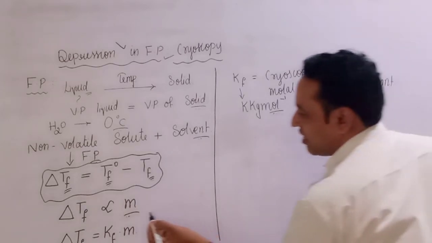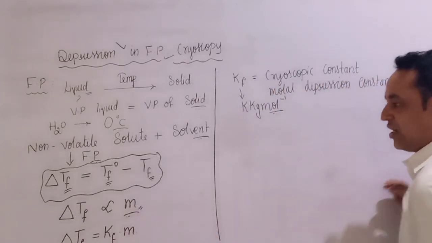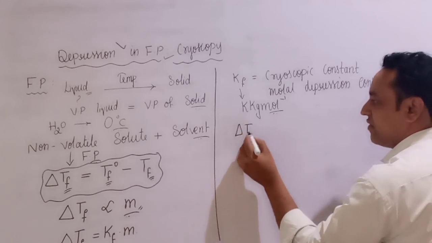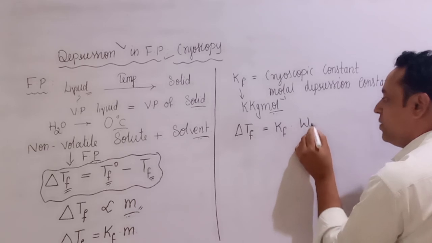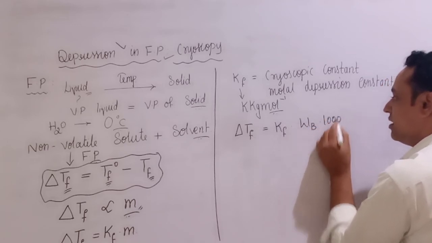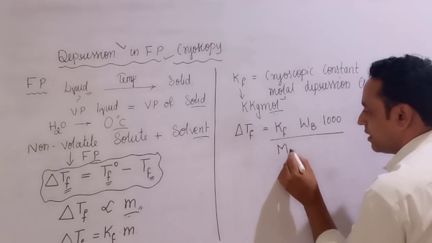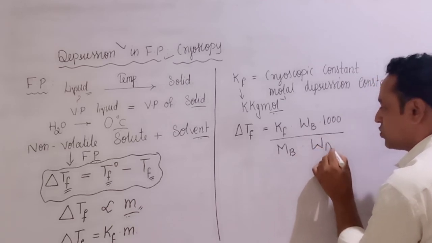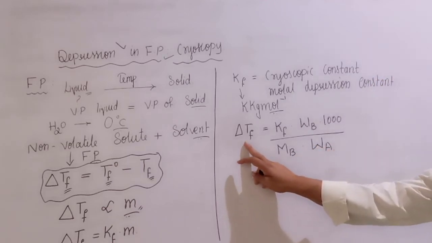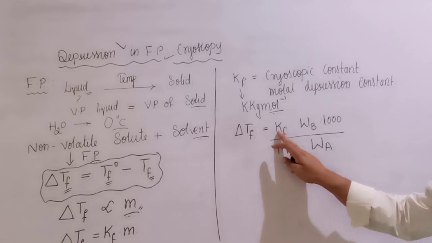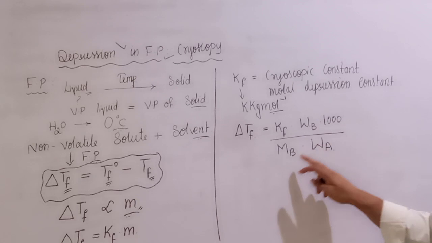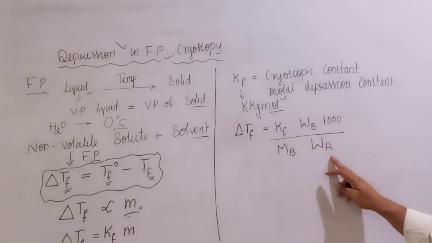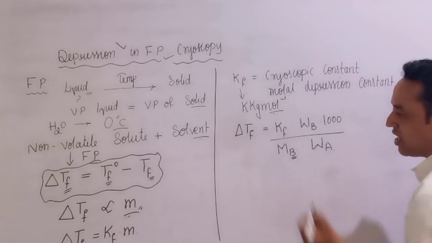Now let us substitute the formula of molality to find out delta Tf. So delta Tf is equal to Kf into Wb into 1000 divided by Mb into Wa. So students, here delta Tf is depression in freezing point, Kf is cryoscopic constant, Wb is the mass of the solute, Mb is molar mass of solute, and Wa is the mass of solvent.